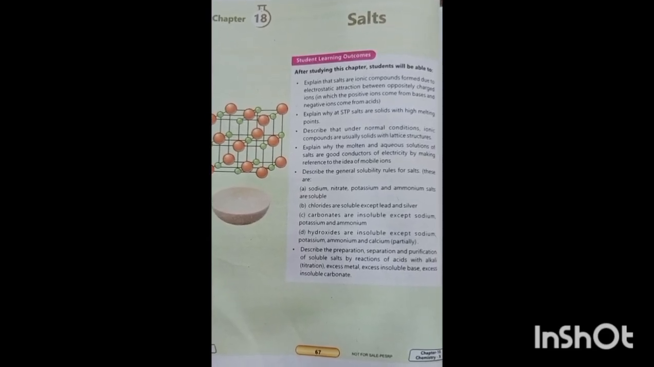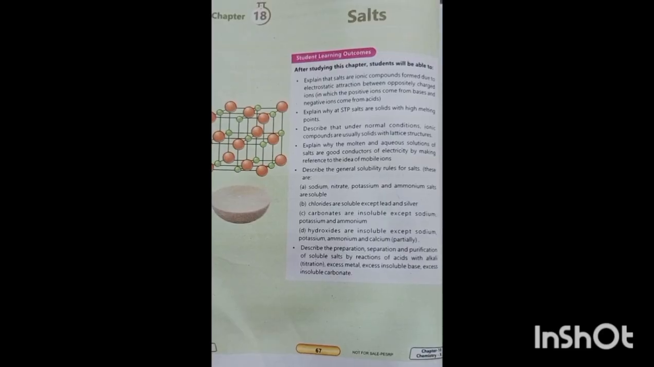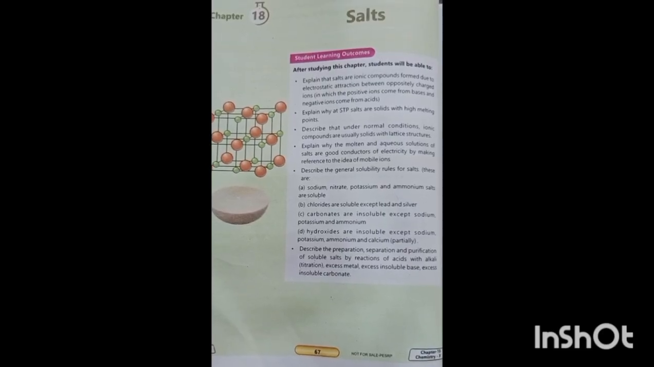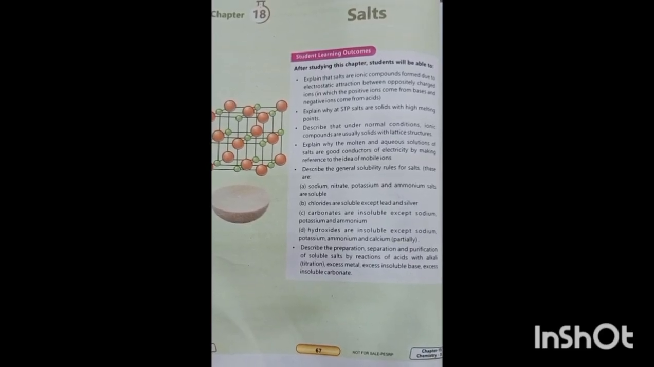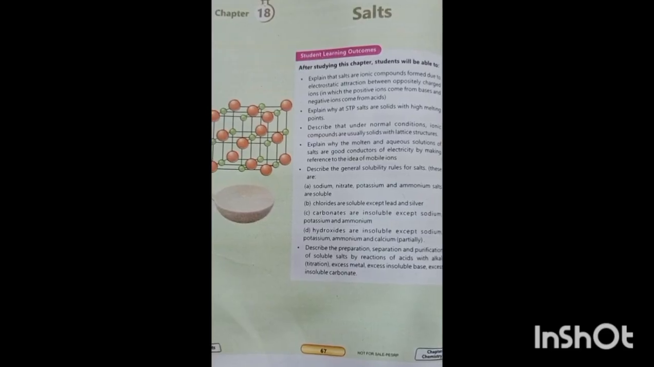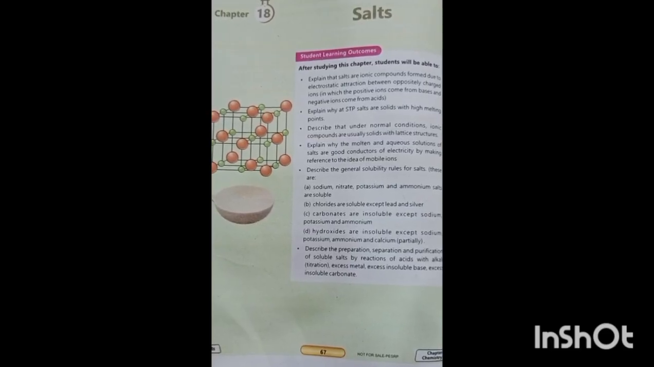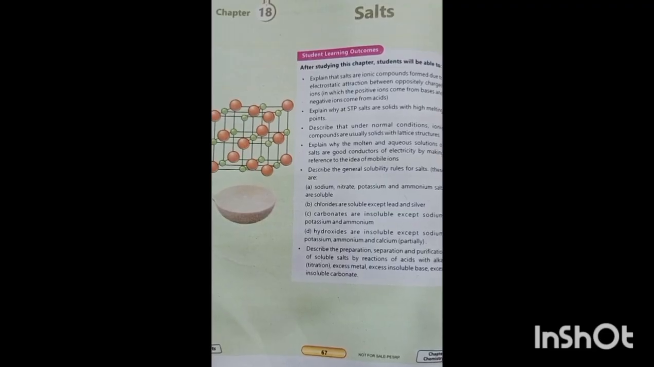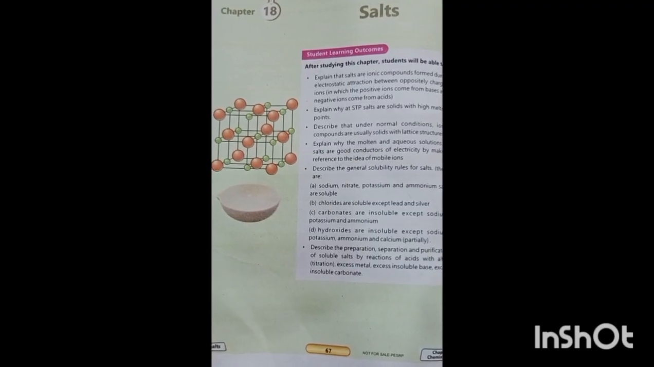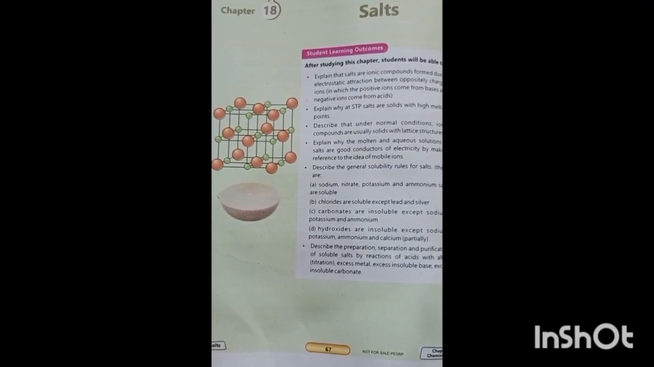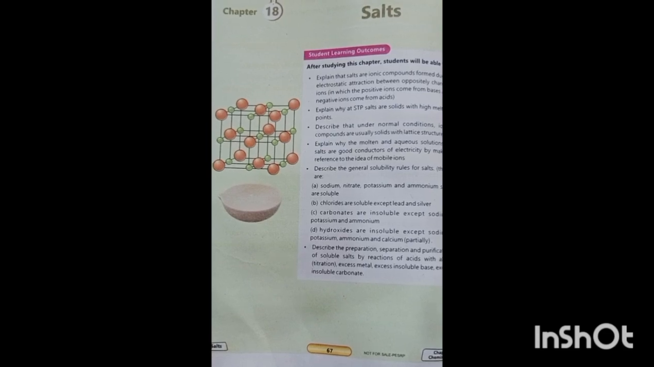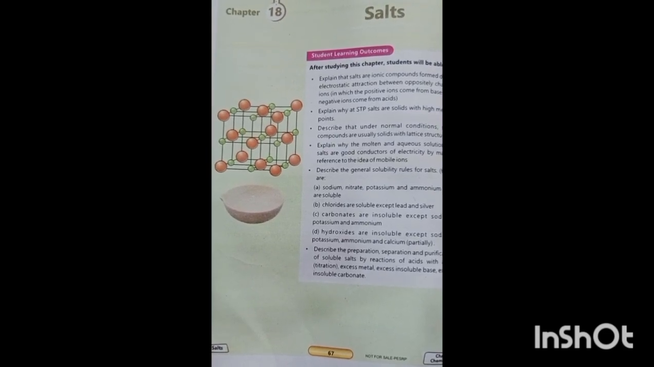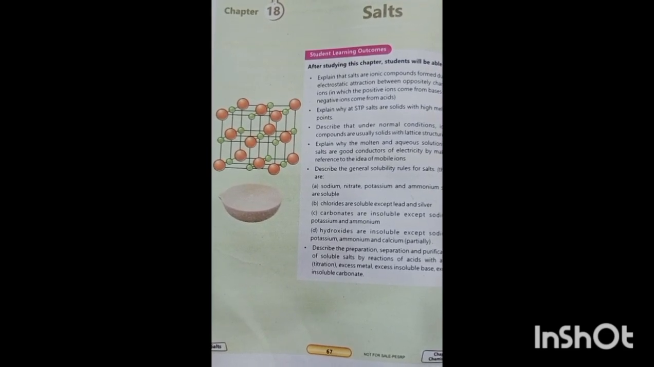Today we will start chapter 18, salts. What is a salt? A salt is basically a chemical combination of positive and negative ions. Today we will study the arrangement of ions in salt and the melting points of ionic compounds, in which we study the electrostatic force, the strength of this attraction, and its dependence. Okay? Now I am going to start topic 18.1.